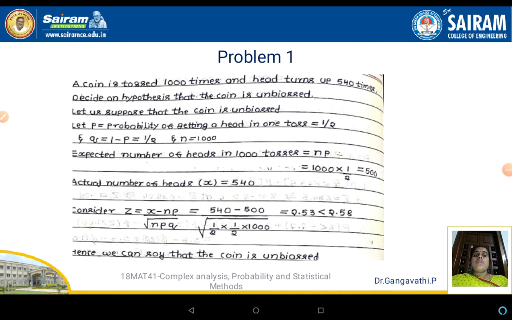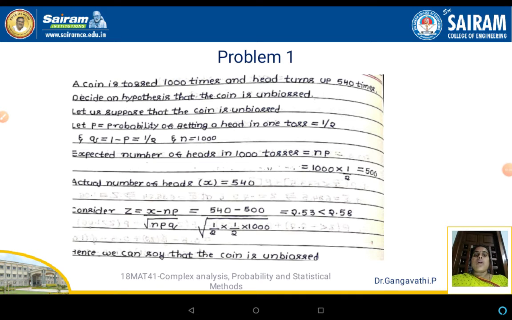In order to solve this, let us suppose that the coin is unbiased. So let us take the hypothesis as the coin is unbiased, which will be H naught. If H naught is unbiased, then H1 should be biased, not unbiased means it is biased. Since it is a problem related to the tossing of a coin, we can consider that as a binomial trial, and the binomial distribution concept can be applied here.